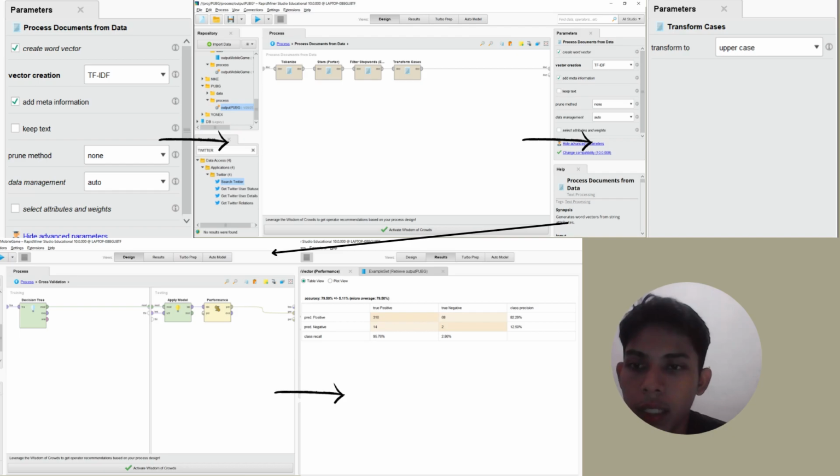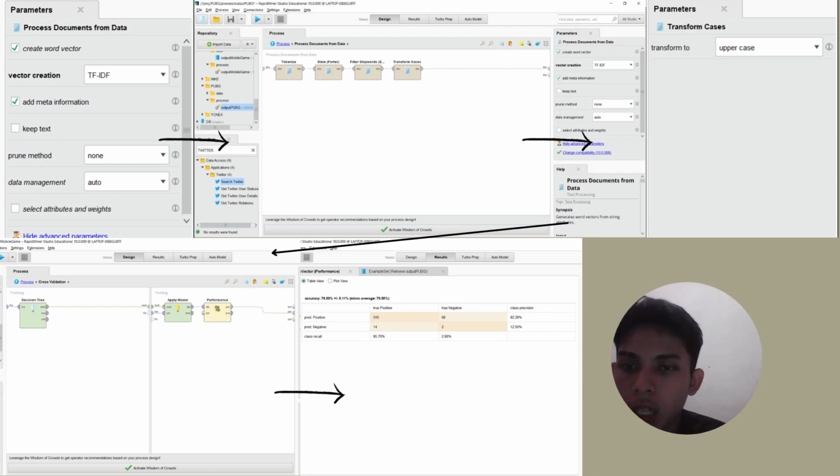After that, we add the Cross Validation operator. In this operator, we double click and then it's divided into two process attachment boxes, one training and one testing. So in the training part, we put the decision tree model, and in the testing section, we put the operators Apply Model and Performance.